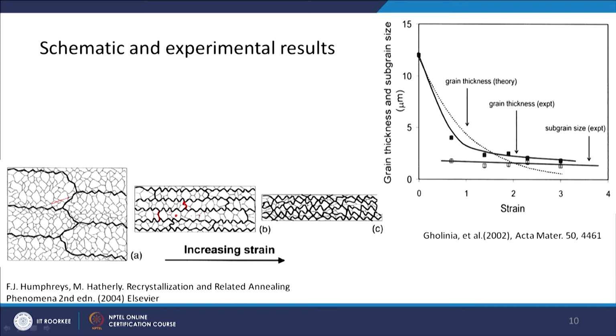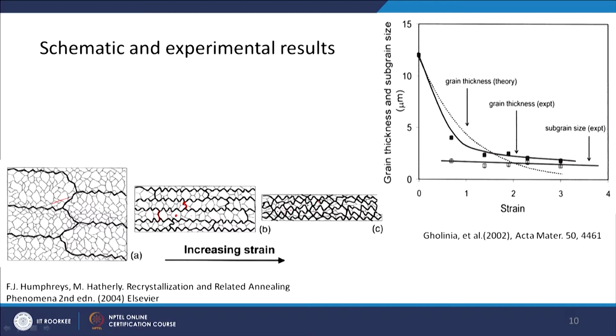And below that, you can see how the spacing between the high angle grain boundaries is changing. Here there may have been almost 10 subgrains, now only 1 or 2 subgrains are there, okay. And even if you keep deforming it, these high angle grain boundaries are impinging with each other, and only 1 or 2 subgrains are there. One here, only 1, in some cases it will be 2, okay, and the pinching off is taking place. So now this will convert into smaller grains surrounded by high angle grain boundaries, okay.